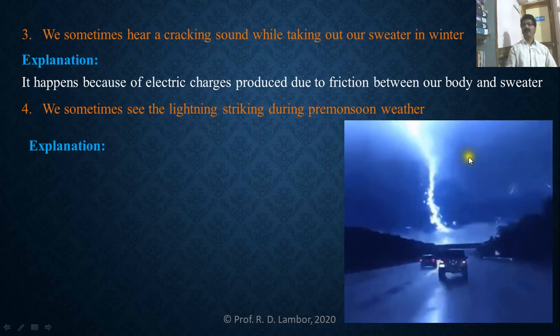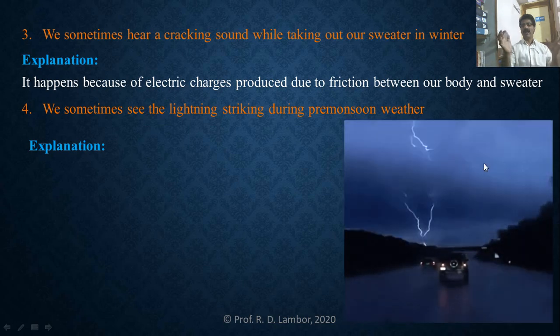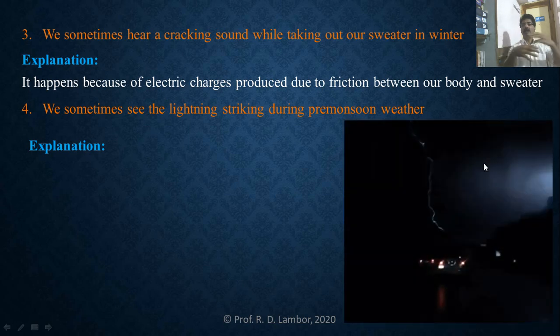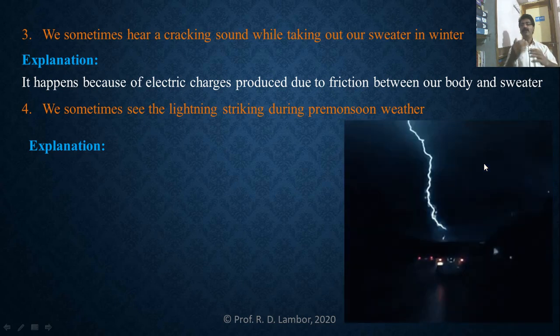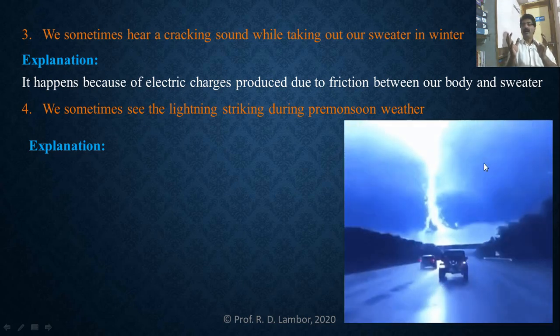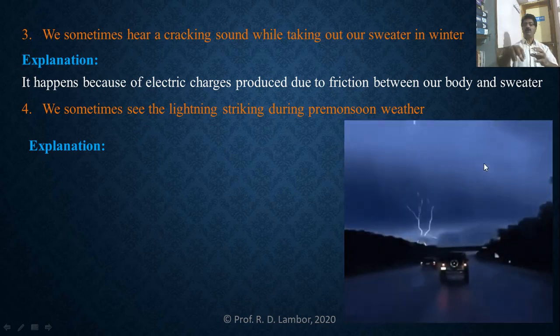You can see the clouds are there. Clouds are gathered there, and those clouds are rubbing against each other. Friction is taking place between the clouds, and due to that, a large electric charge like electrons is developed on the clouds.